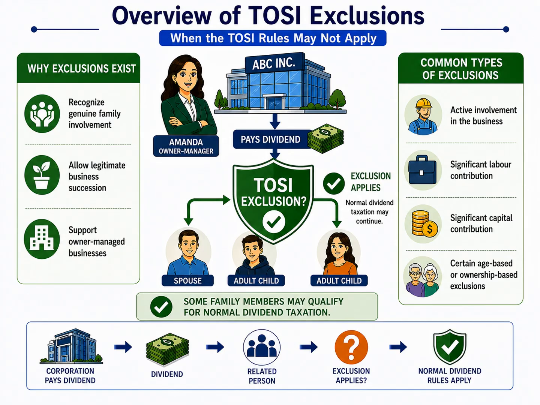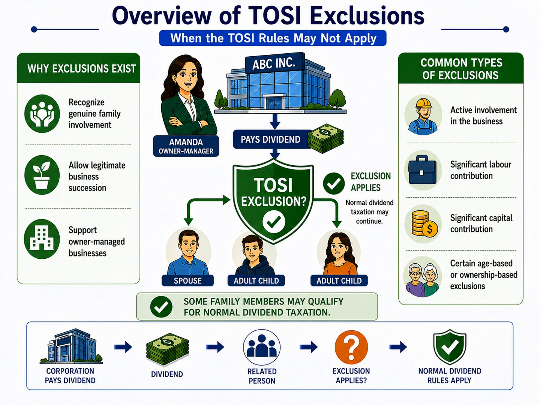When a corporation pays a dividend to a related family member, TOSI does not automatically apply. Instead, the next question is whether the recipient qualifies for one of the available exclusions. If a valid exclusion applies, the dividend continues to be taxed under the normal dividend tax rules rather than at the highest marginal tax rate.